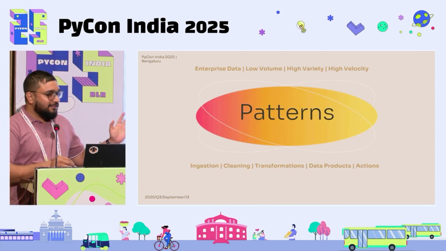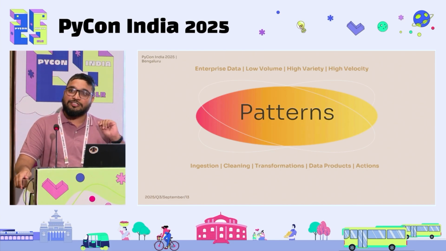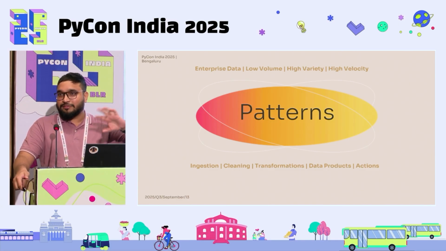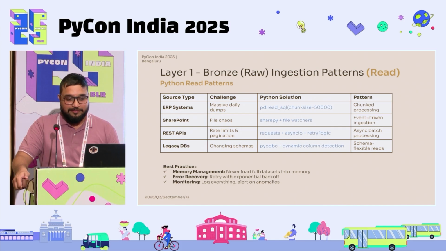But each layer has a certain set of patterns associated with it. You can't just go and do a select star on your HR database and put everything in, and then do a select star on your central ERP system for finance and put it in. No. ERP systems might be giving you daily dumps which you don't want to bring in on a daily basis. SharePoint has a list, and within the SharePoint list, you might want to ingest something whenever it is changed. There is no point in keeping the same data together. So it's an event-driven ingestion.